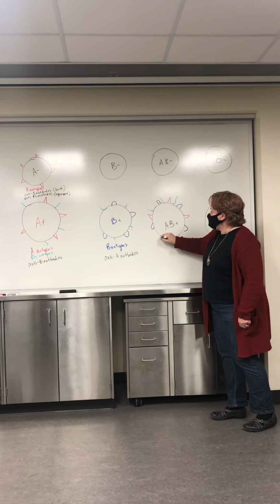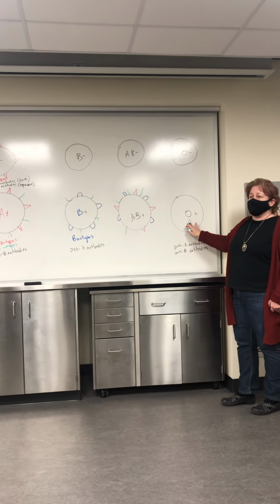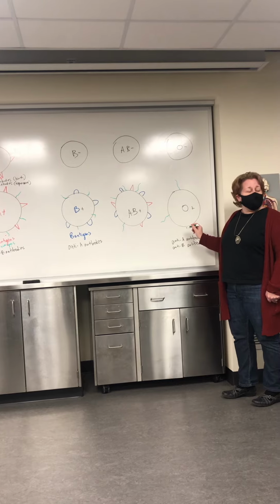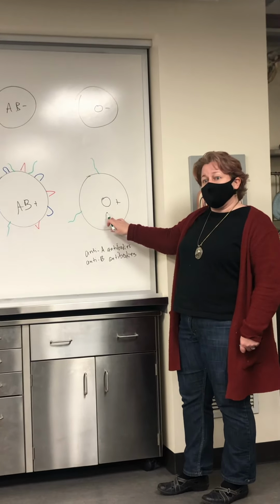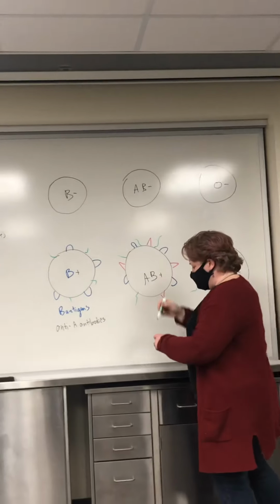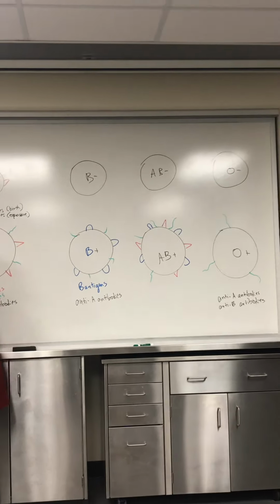Every time you see a positive, it has an RH factor as well. Even this one here, which I noticed some students miss, it's a little bit odd to only put an RH factor on a bald cell, but that is how it is. O positive, that's what it is. O neg has nothing at all. AB negative will have your A and B antigens.